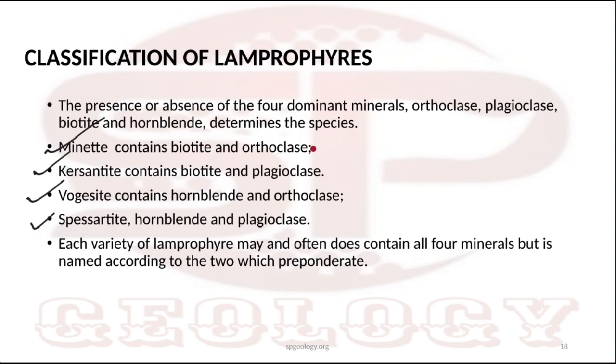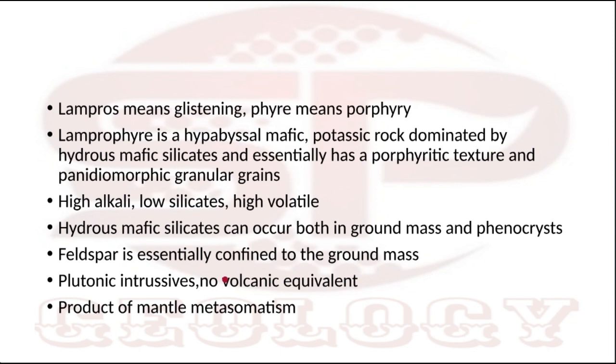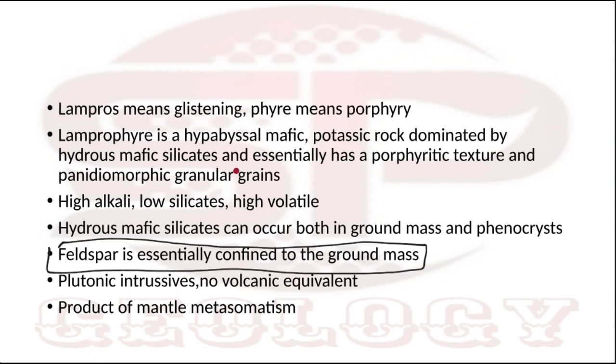Okay, and it shows essentially a porphyritic texture, and the grains are panidiomorphic granular. Okay, panidiomorphic means what? Euhedral grains.